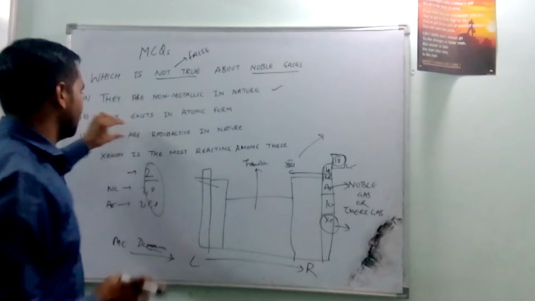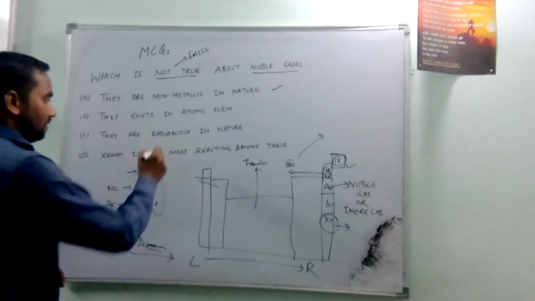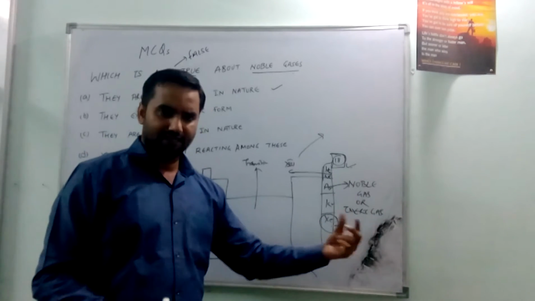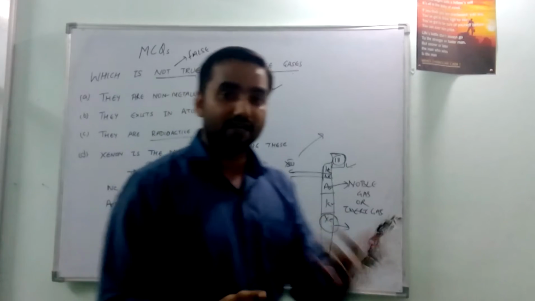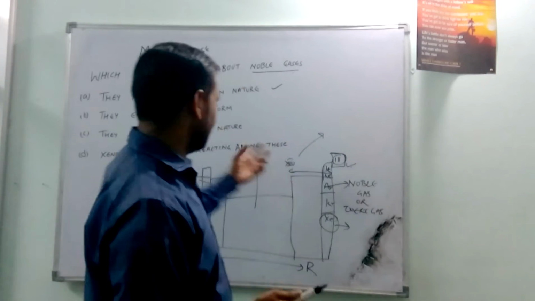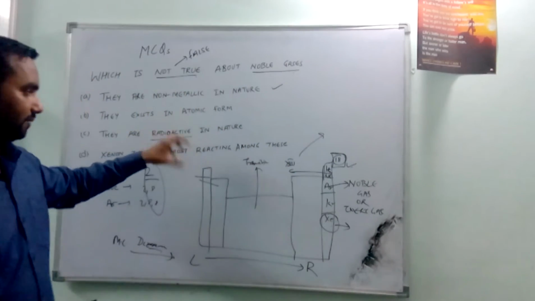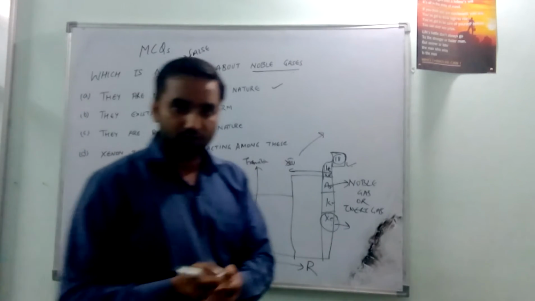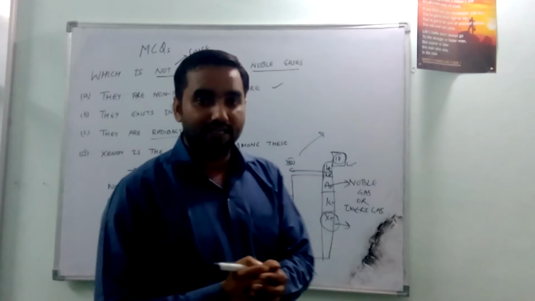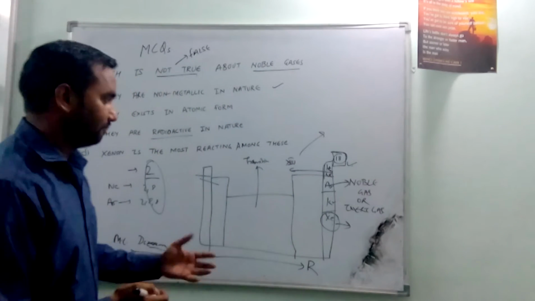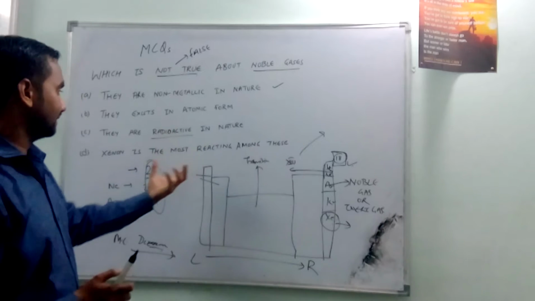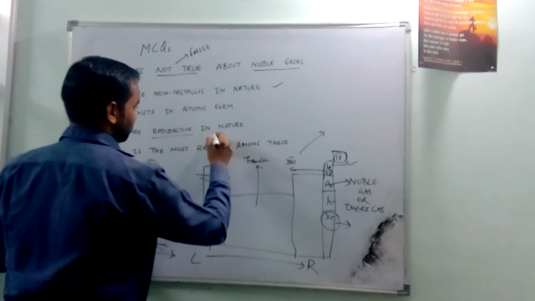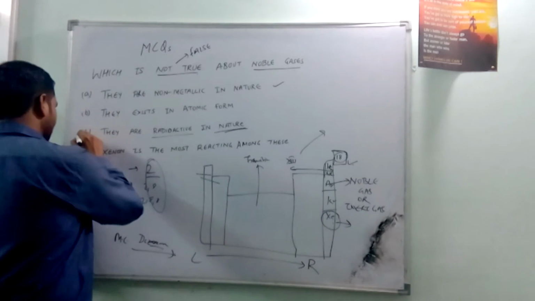The third option is they are radioactive in nature. When we are talking about noble gases, they are inert in nature. Inert in nature means they are non-reactive. So it's not the case that a noble gas will be radioactive. Most of the elements which are radioactive come in the section of high reactivity. So this is not a true statement that we are observing.